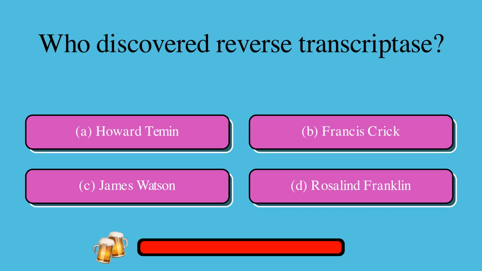Which of the following scientists discovered reverse transcriptase? Is it A. Howard Temin, or B. Francis Crick, or C. James Watson, or D. Rosalind Franklin? The correct answer is A. Howard Temin.